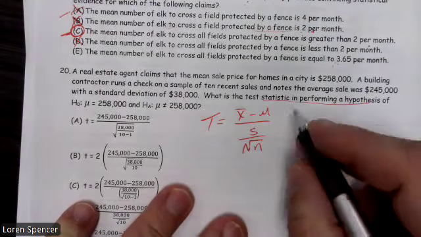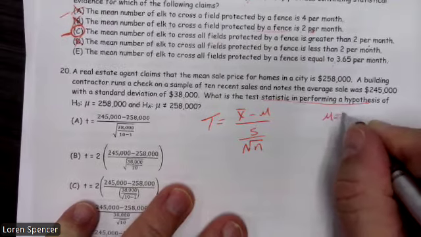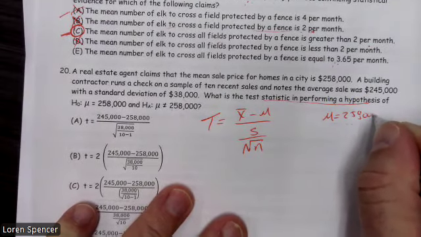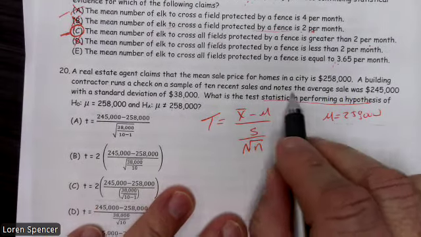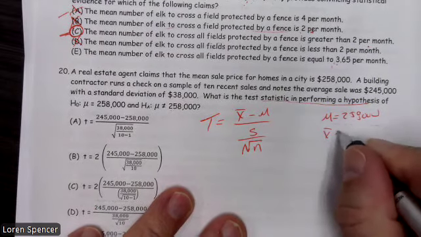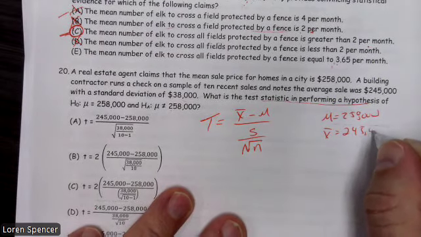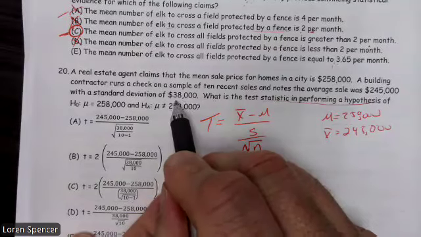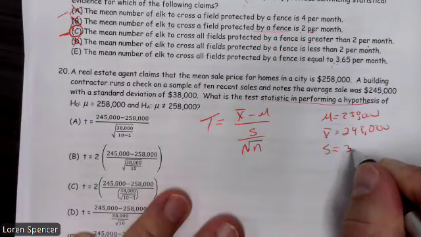So they're claiming 258,000. So we know our mu is 258,000. The average sale, x bar, is 245,000. The standard deviation, s, is 38,000.